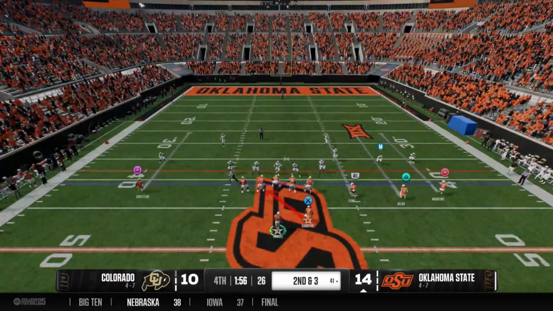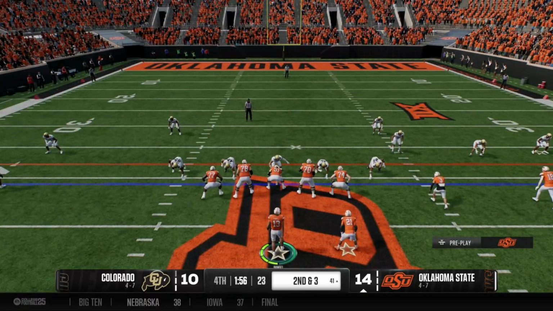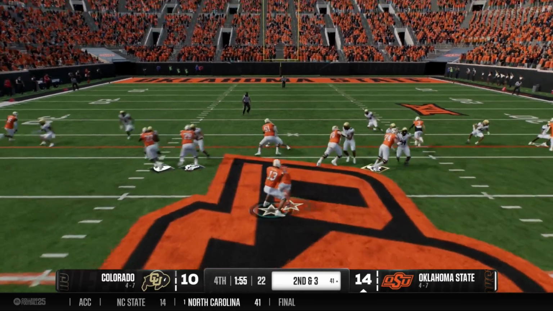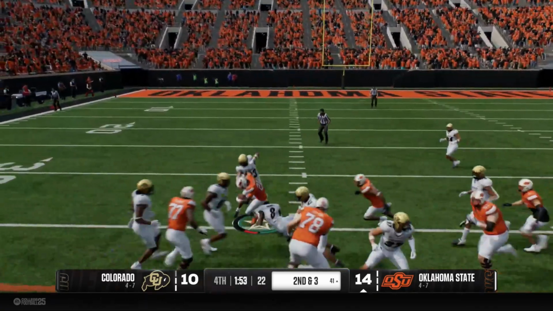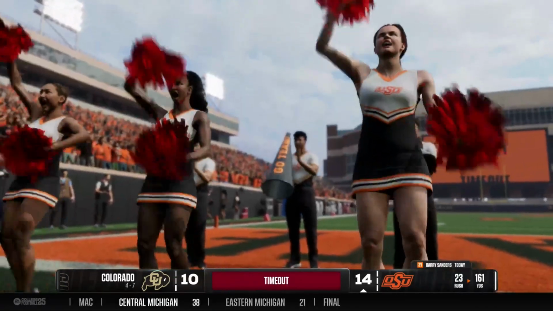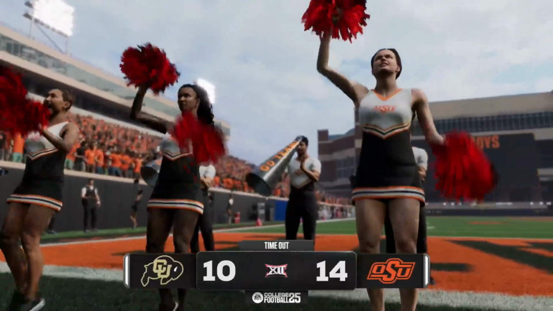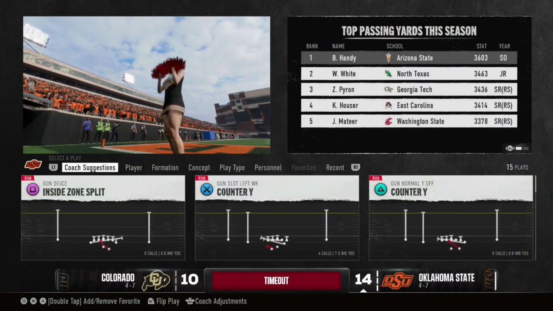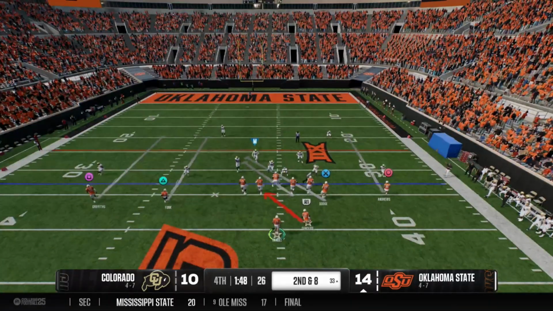He, unfortunately, is a little banged up from the wear and tear system. But hopefully he can make it happen here. Oh, he's got a huge lane. Come on, baby. There we go, Barry. Huge, huge first down. That might be pretty much the game here. Should be close to good enough here to finish this out.